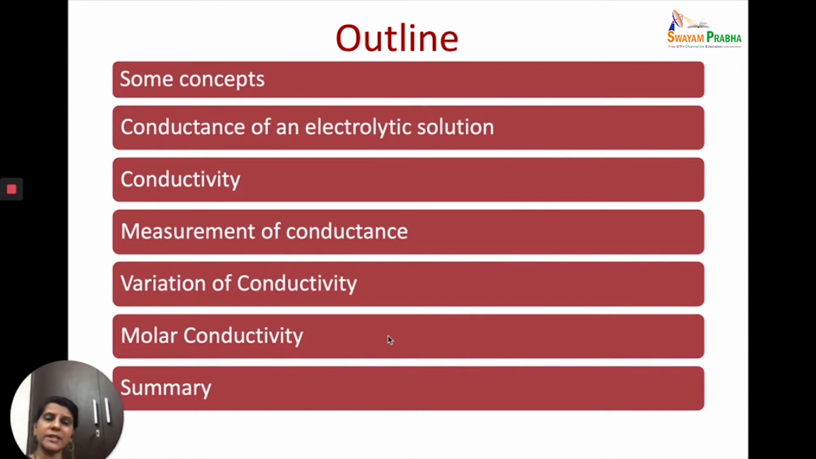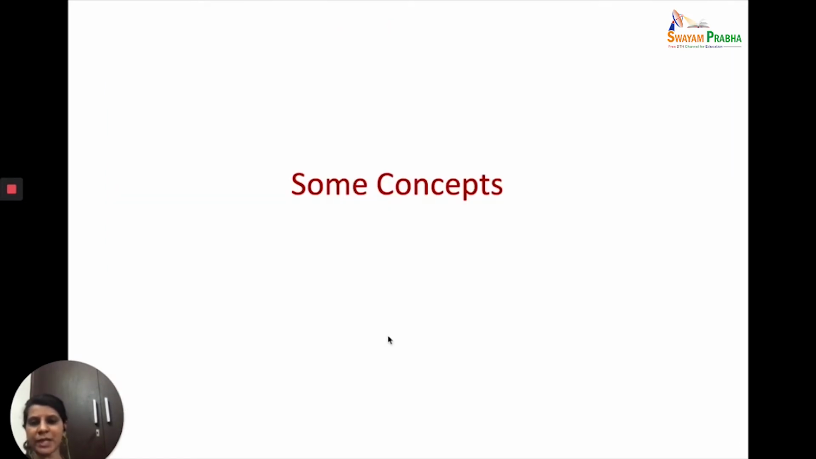Just to give you an idea, in the previous class we had done the difference. We had also looked at the electrolysis phenomena and Faraday's laws of electrolysis. So just continuing with the same theme, let's start.